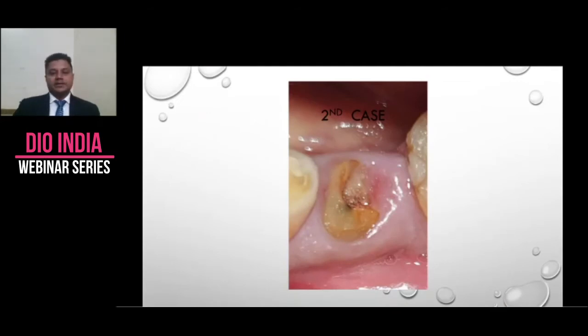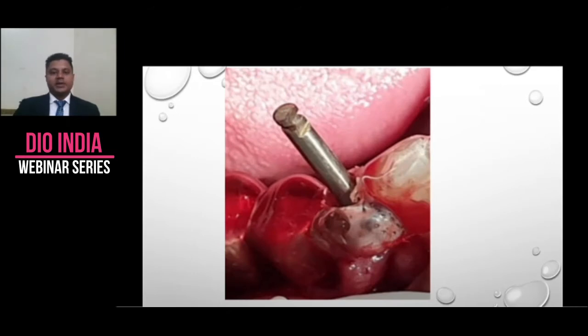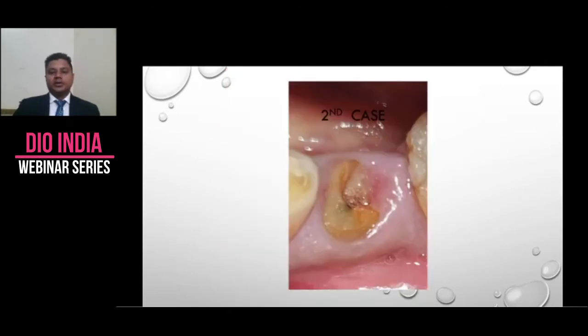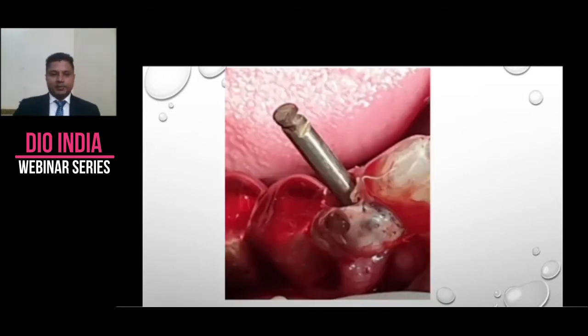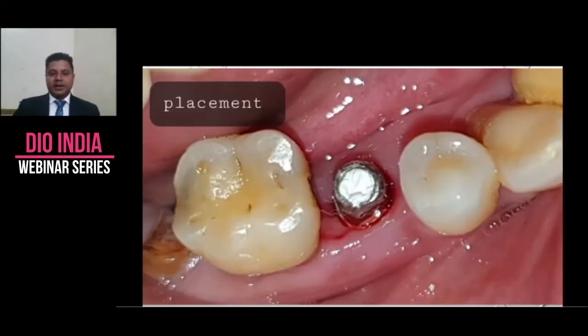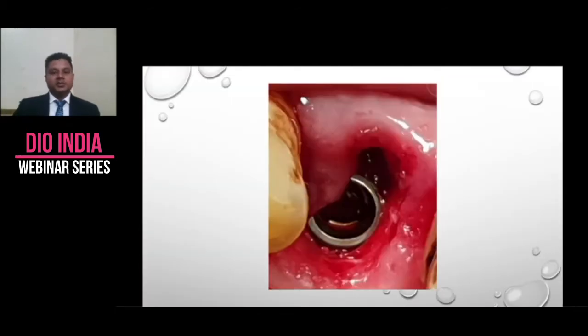Second case is a case of premolar. So what we do is we follow the same protocol: atraumatic extraction, palatal osteotomy, palatal placement, maintaining jump gap of 2 mm.